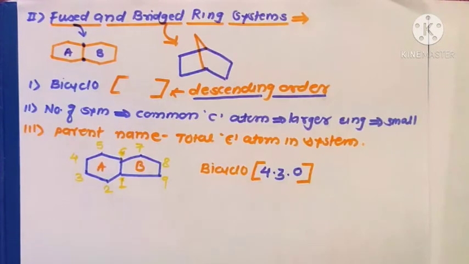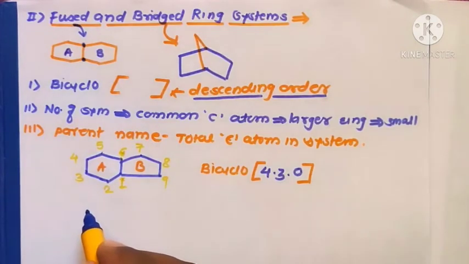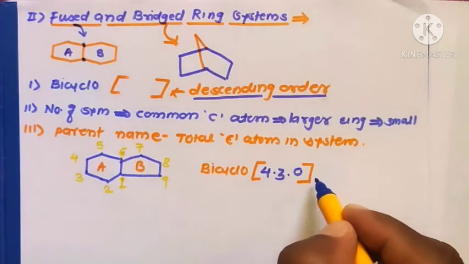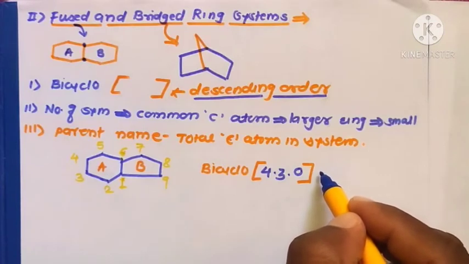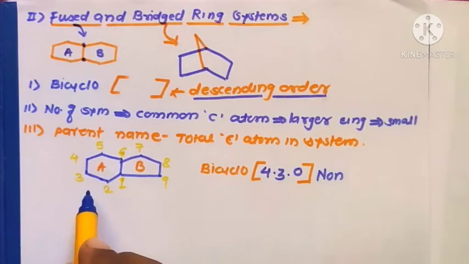There are 9 carbon atoms in total in this system.